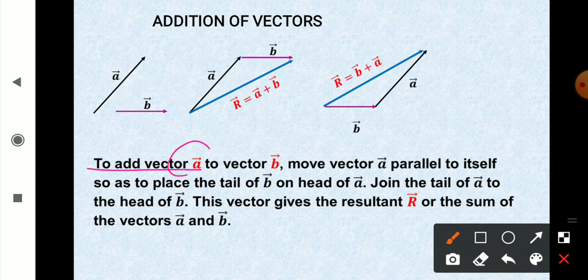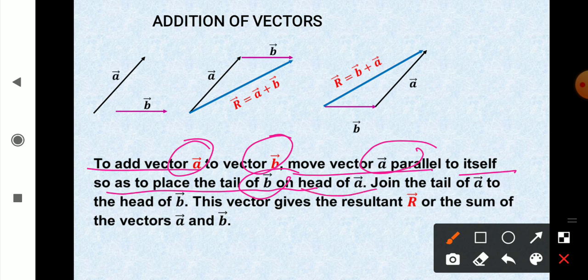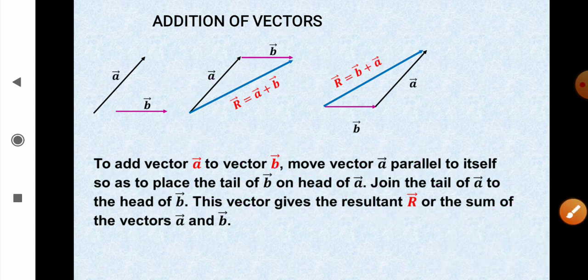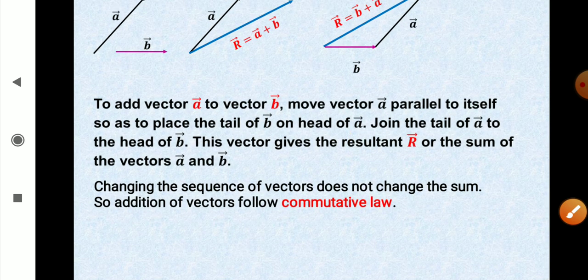To add vectors A and B, move vector A parallel to itself so as to place the tail of B on the head of A. Join the tail of vector A to the head of vector B, and this vector gives the resultant or sum of the vectors A and B. So that I have already explained to you.